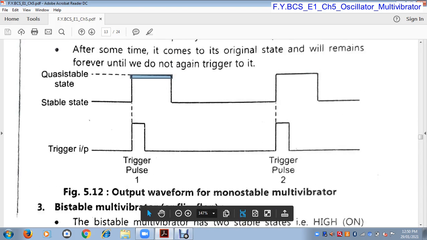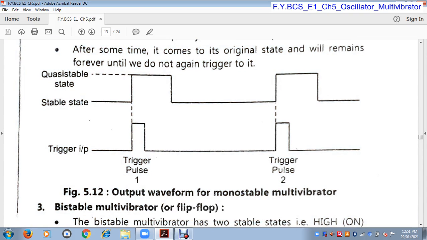In a monostable multivibrator, when we apply the trigger pulse, the multivibrator changes its state, but this state is a temporary state. Without any trigger pulse, it changes back here. This is the on state and this is the off state. So the multivibrator changes its state without any trigger pulse, because this state is temporary. It will remain in the temporary state for a very short period of time. When this time period is over, it again comes to its original state.